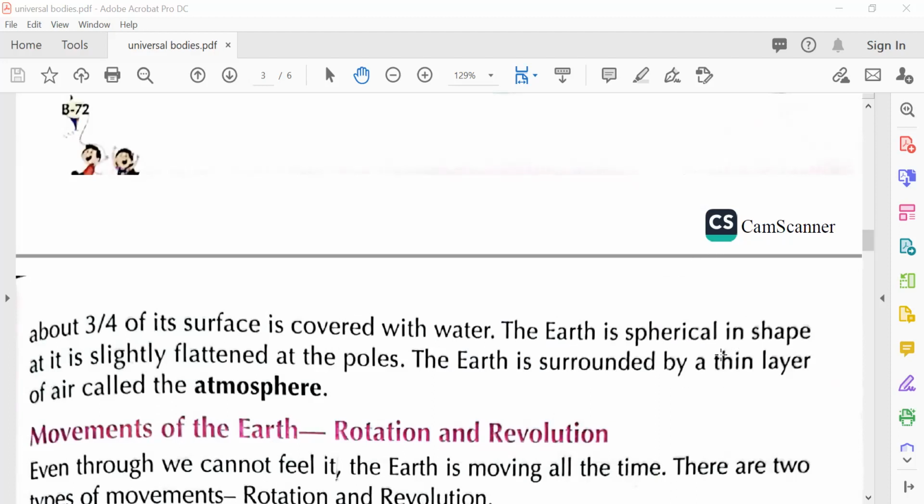How is Earth? Spherical. It is slightly flattened at the poles. It's not totally spherical, not circular, and it is flattened at the poles. The Earth is surrounded by a thin layer of air called the atmosphere. So, what is the atmosphere? The thin layer of air that surrounds the Earth is called the atmosphere. And the spelling of atmosphere: a-t-m-o-s-p-h-e-r-e, atmosphere.